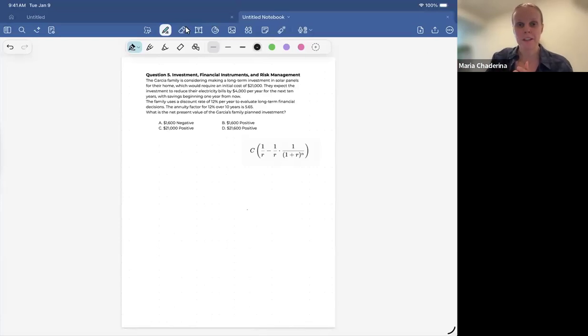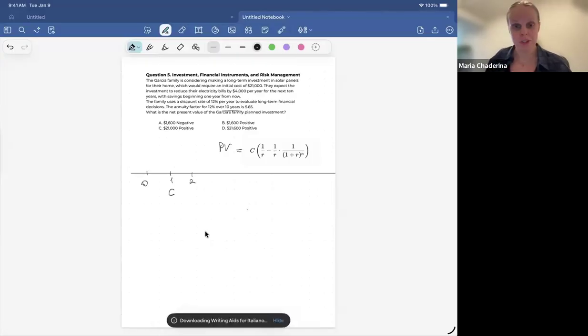So in period 1, we have a cash flow C. In period 2, we have a cash flow C. In period 3, we have a cash flow C, and so on and so forth until some period n-1, then period n, then period n+1. So we have a C until infinity.